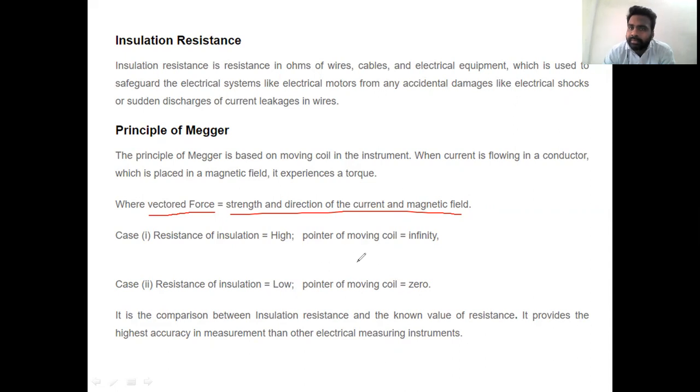Okay, in the first case, when the resistance of the insulation is high, the pointer will move to infinity at the first instant. In the second case, when the resistance of the insulation is low. So how are these two things happening?